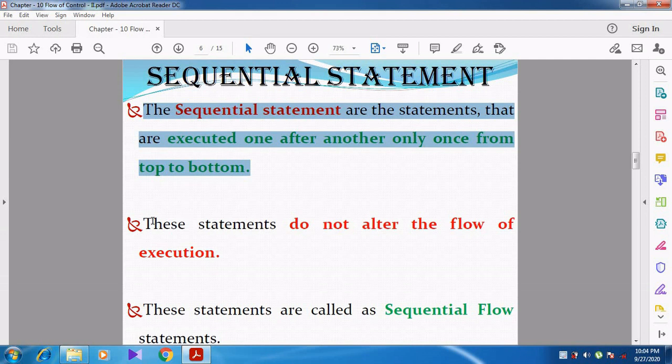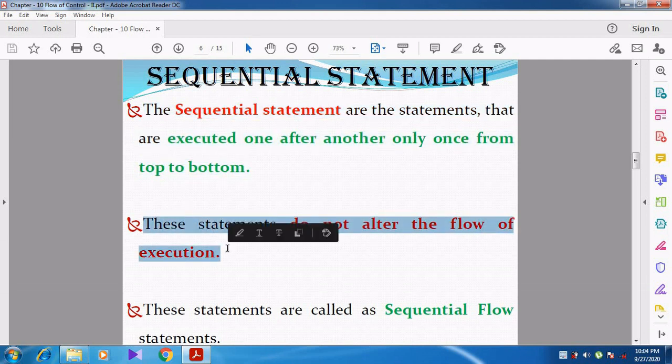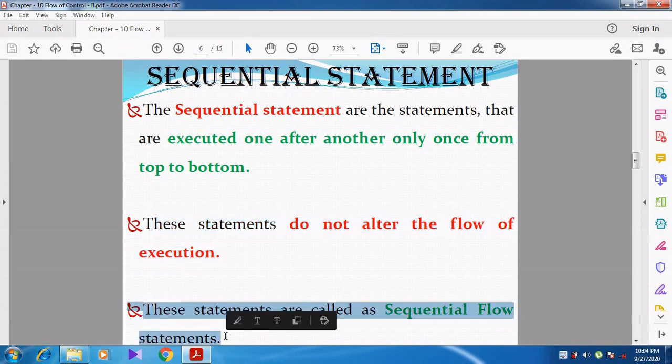These statements do not alter the flow of execution. So here there is no alteration. Line number 1, 2, 3, 4, 5, 6, 7, 8, 9. The lines will be executed in a sequential manner, one by one. No change in the order. These statements are called sequential flow statements because they are executed in a sequential manner.